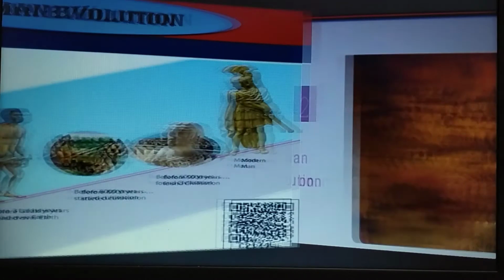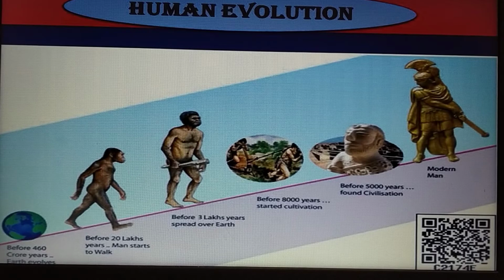Before 460 crore years, Earth evolved. Before 20 lakh years, man started to walk. Before 3 lakh years, man spread over Earth. Before 8,000 years, they started cultivation. Before 5,000 years, they founded civilization. And the last stage, modern man.